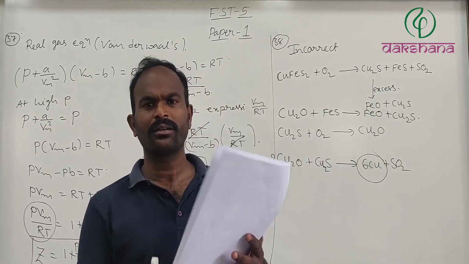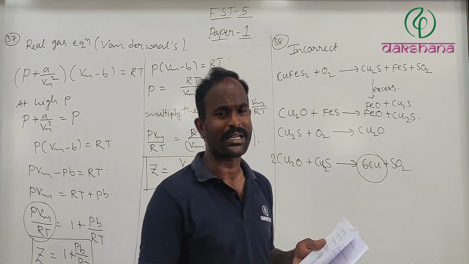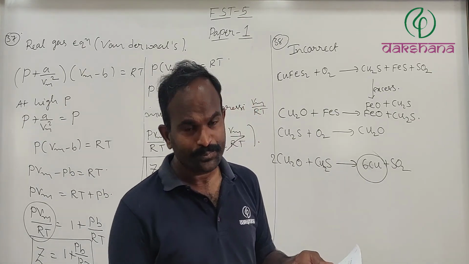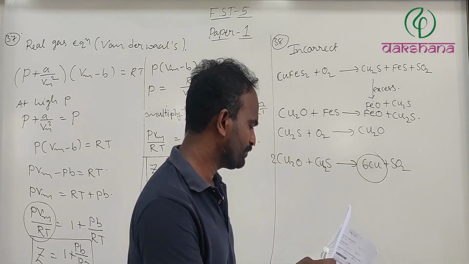Not at all, carbon dioxide is not going to be present in it. So A, C and D are the incorrect options.